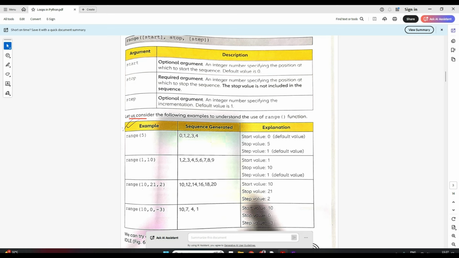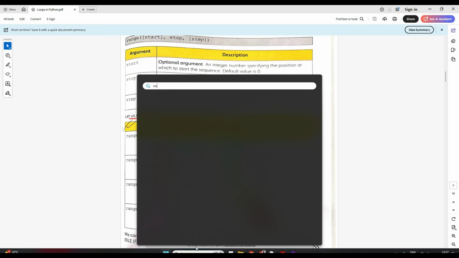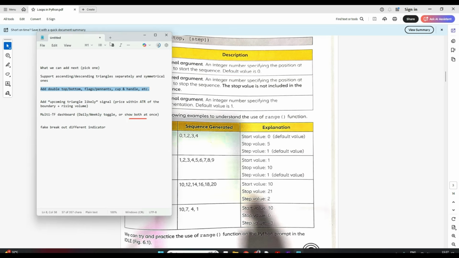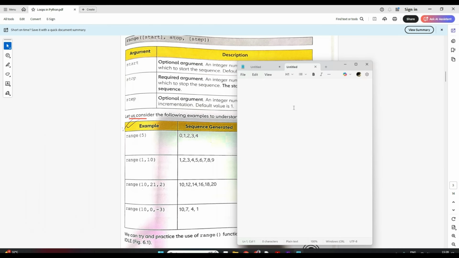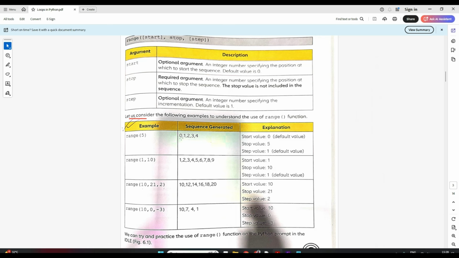So what does range 5 mean, I'll just show you here. See, if I write range 5 only, that means this 5 is my stop value. And my start value is the default value, which is 0. Stop is 5, and again I have not provided the step, so by default it will take 1. So here it starts at 0, from 0 you start and till 5 you go, in the step of 1. So if you see, it will give 0, 1, 2, 3, 4, in the step of 1.